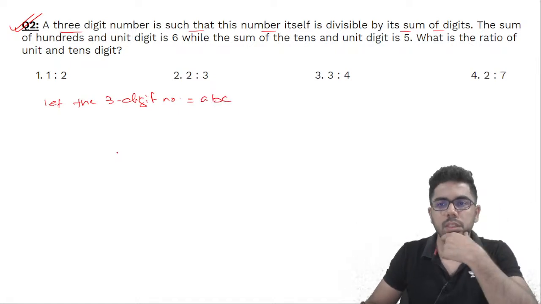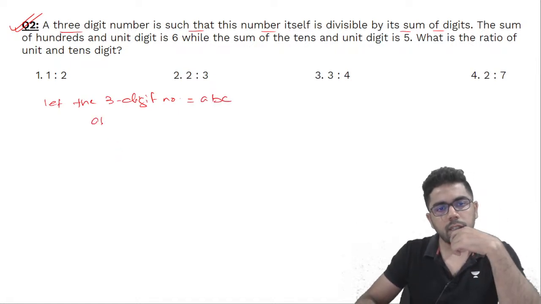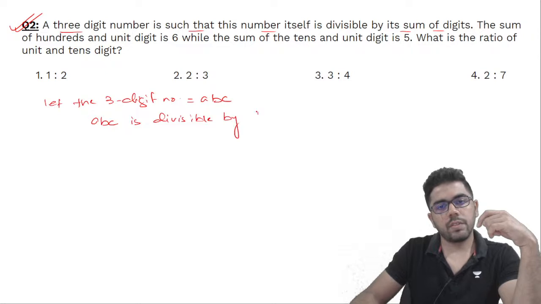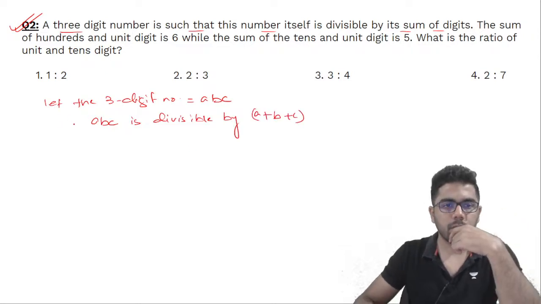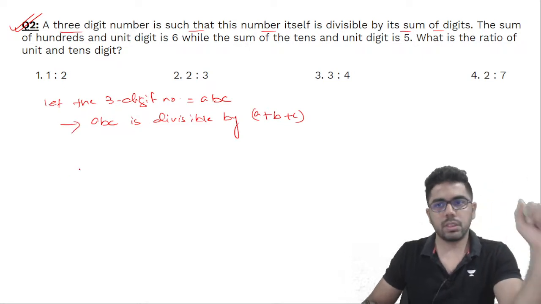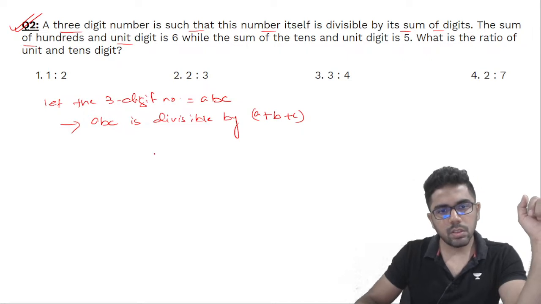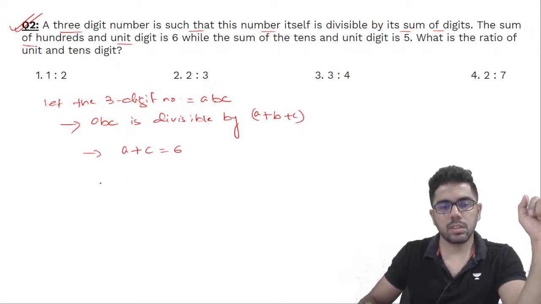Let it be ABC, and ABC is divisible by A plus B plus C. Okay. Number is divisible by the sum of digits. Now the sum of the hundreds and the units digit, again it is given A plus C is equal to 6.